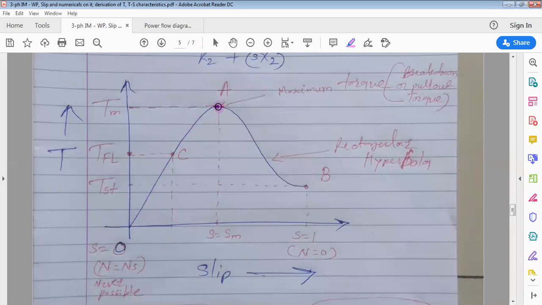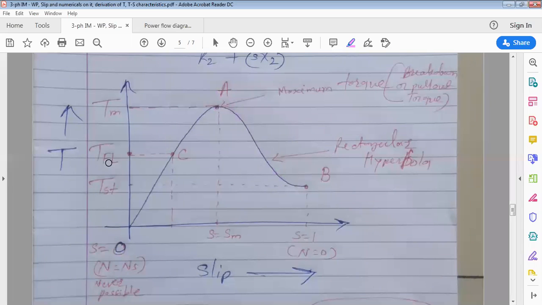Beyond A you can't run the motor, it is the unstable region, because beyond point A, if you are still loading the motor, whatever temperature is produced damages the winding insulation. That's why this is called the unstable region. Clear up to this to all of you? So maximum torque, starting torque.